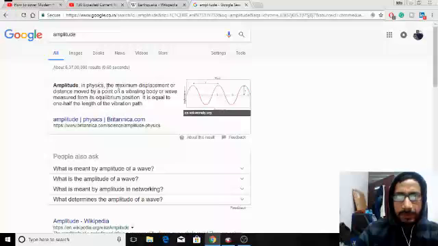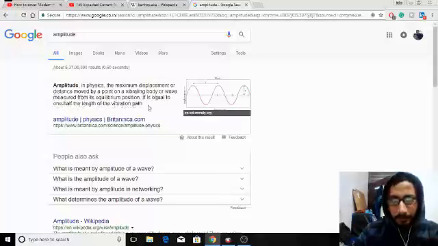Amplitude in physics is the maximum displacement or distance moved by a point on a vibrating body, right? We measure it from its equilibrium position. It is equal to one half the length of the vibrating path. Amplitude. Okay.